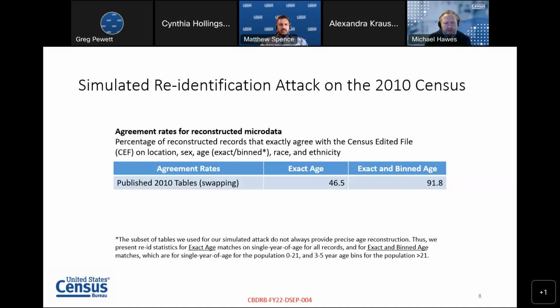But the subset of tables that we used in our simulated attack didn't always provide for a perfectly precise age reconstruction. So we also tested this with a little bit of fuzziness on age, where we would allow matches for exact age for individuals 0 through 21 years of age, and then bins of age for everyone over 21. And what we found there was that we were able to get an agreement rate between the reconstructed data and the confidential CEF data of about 92%, which was alarmingly high.